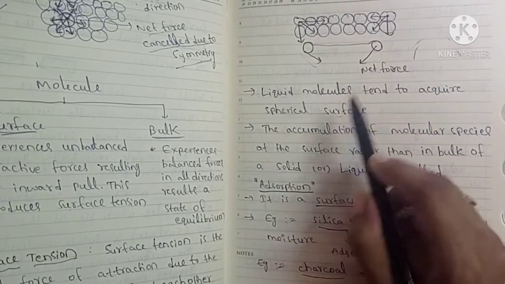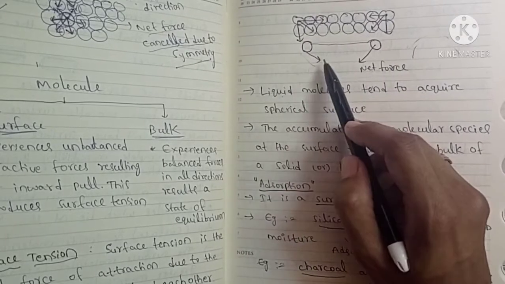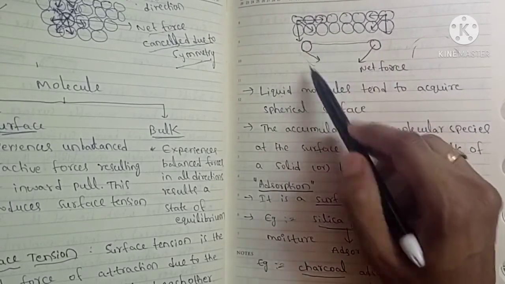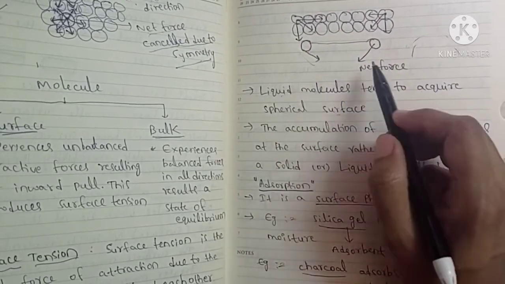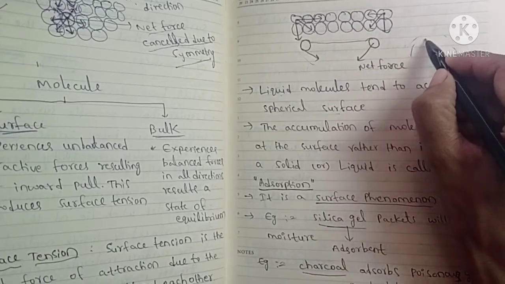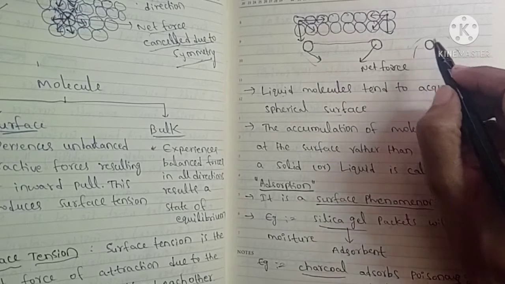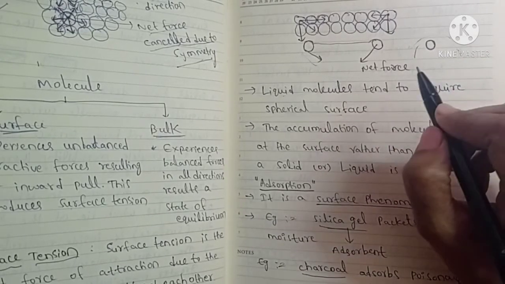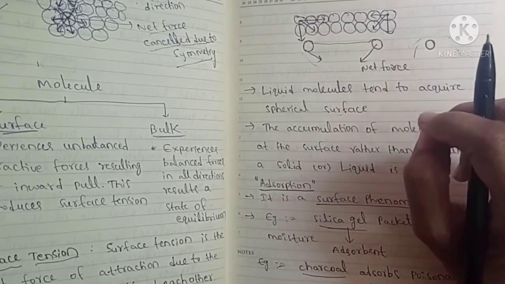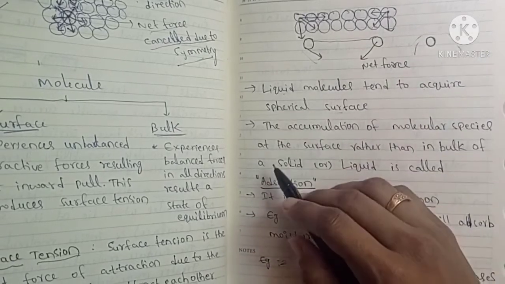So due to this inward pull, there is a spherical surface of the liquid molecules. If you observe a water drop, it has a spherical shape. This inward pull of attraction, due to surface tension, is nothing but surface tension.